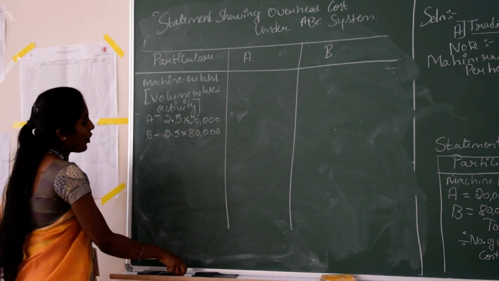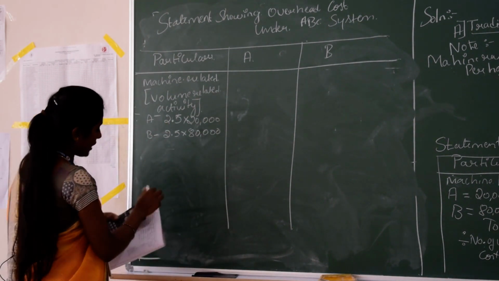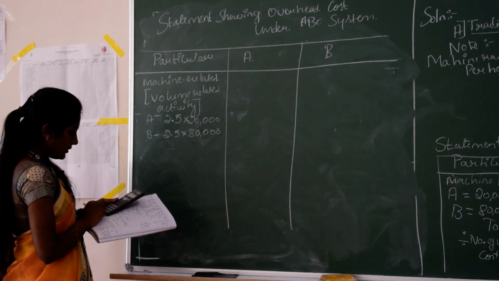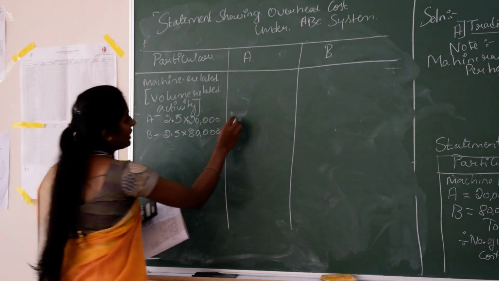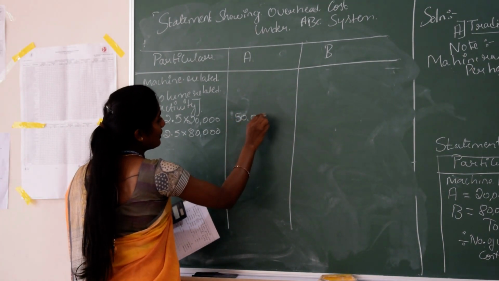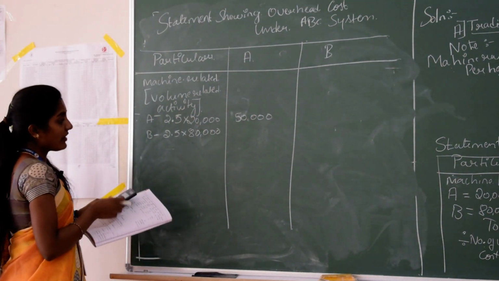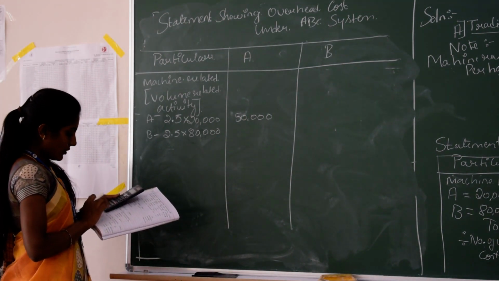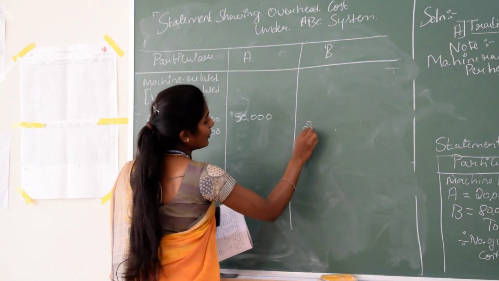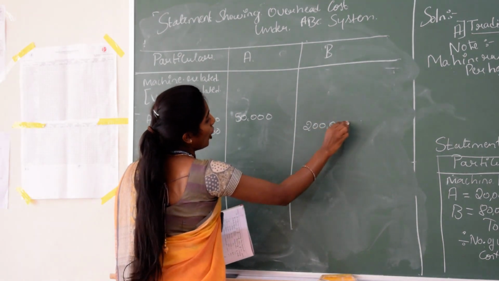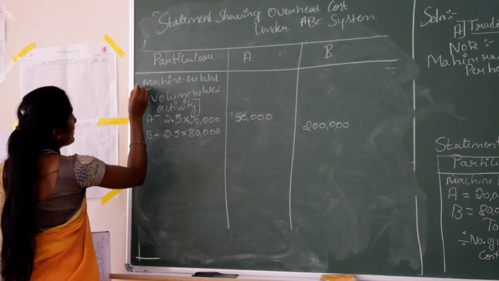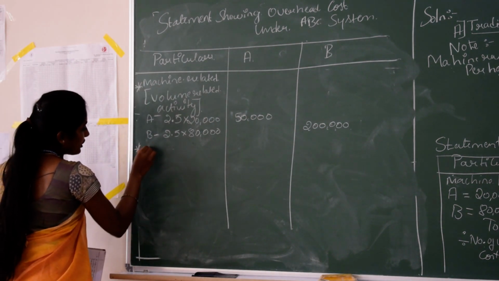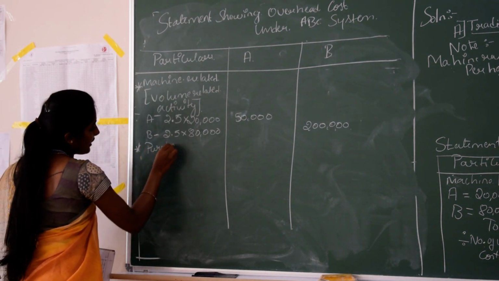Therefore, 2.5 into 20,000, it will come to 50,000 as the total cost, and 2.5 into 80,000, 2 lakh is the machine cost here. And this is the first activity, and the second activity is purchasing related activity.